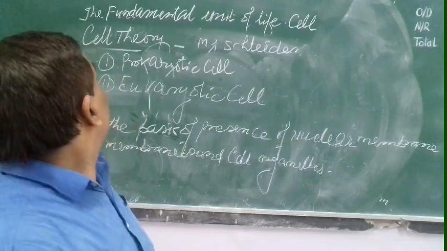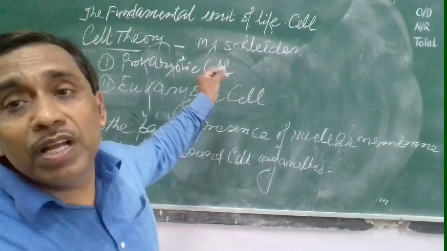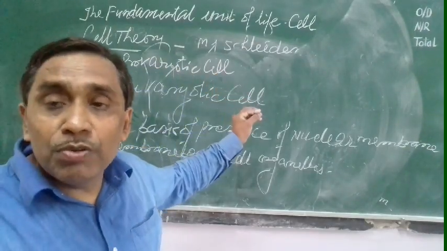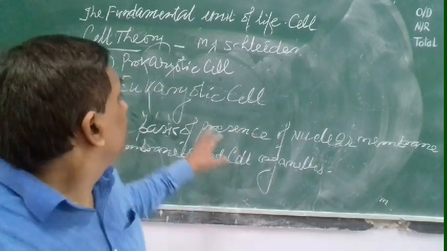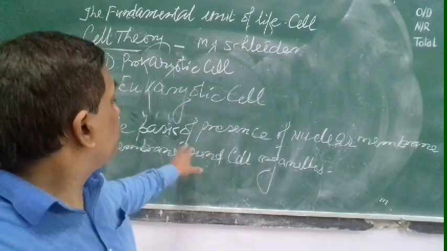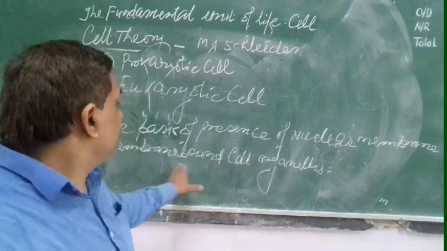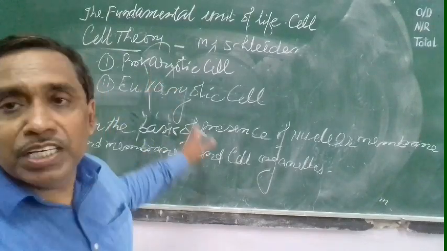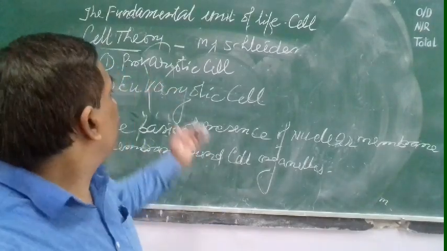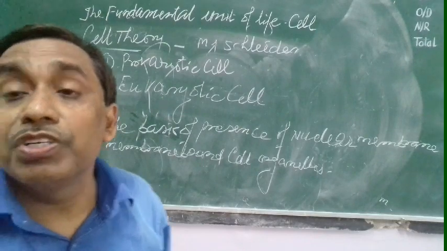So today we have discussed the discovery of cell, discovery of nucleus, cell theory, shape of the cell, and on the basis of presence of nuclear membrane and membrane-bound cell organelles, the two types of cell, prokaryotic and eukaryotic. Later on we will discuss the prokaryotic cell and eukaryotic cell separately.